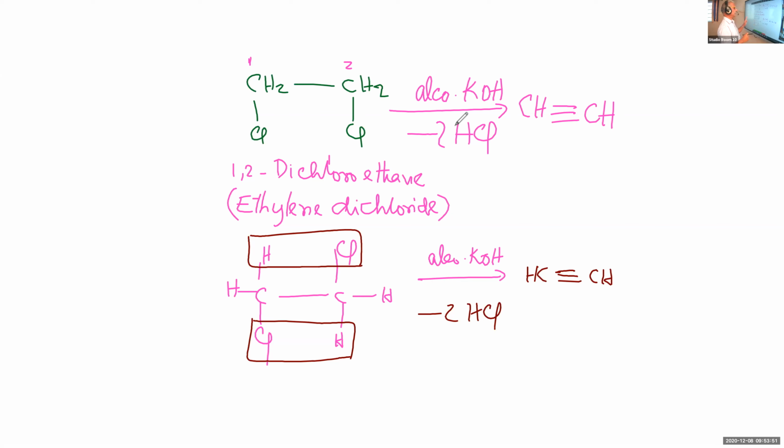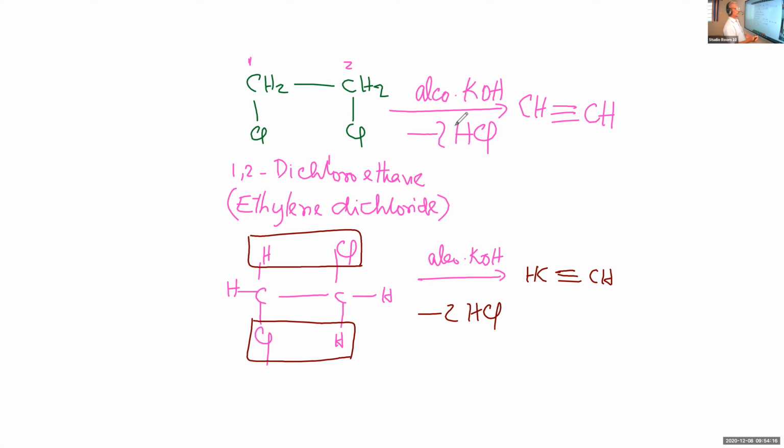So there is the removal of HX when vicinal dihalides are heated with alcoholic KOH. There is formation of alkynes, for example, here CH2Cl-CH2Cl with alcoholic KOH gives C2H2, or CH triple bond CH.